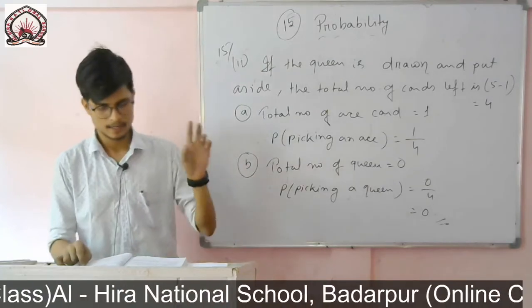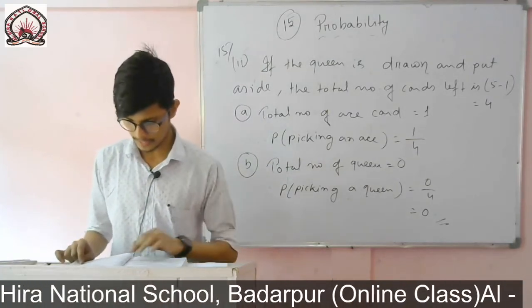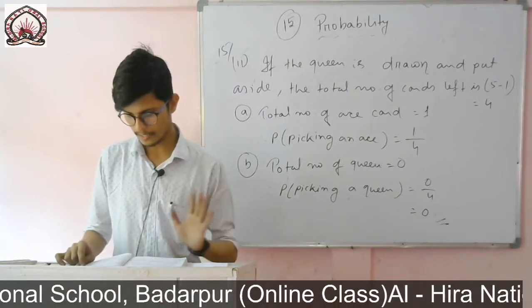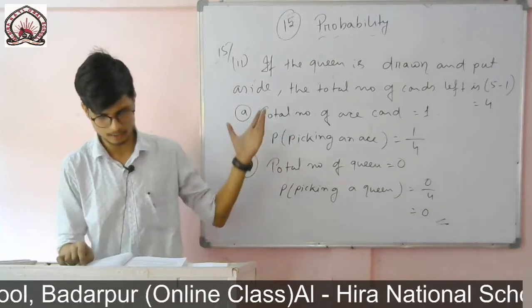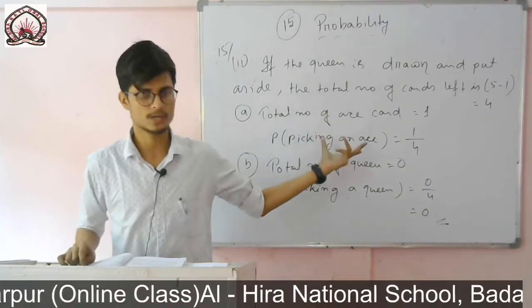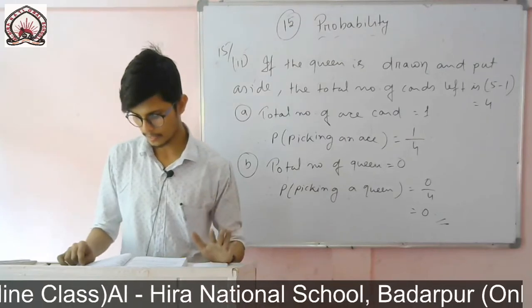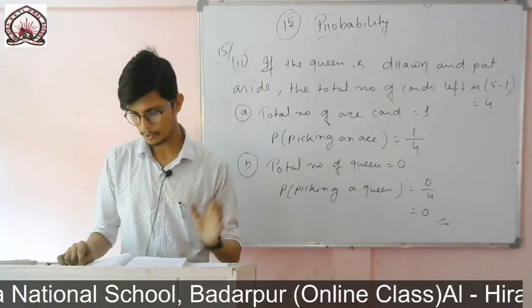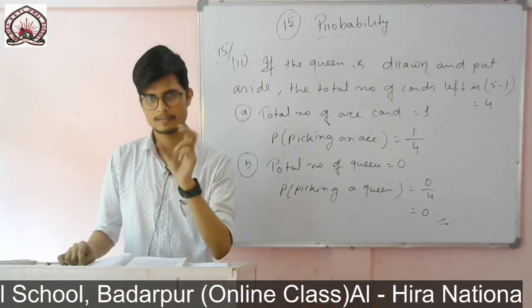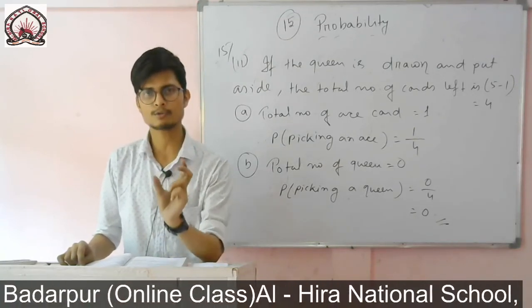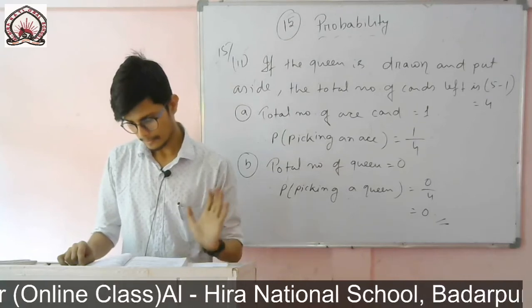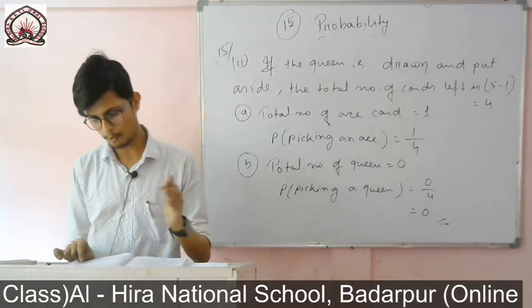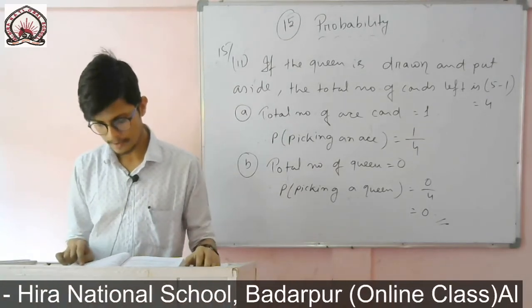So what I have said is that there are 4 ace cards in a deck. You see there are 4 ace cards written here also. I have earlier also shown in this chart that there are 4 ace cards in a deck. That means the favorable outcome is 4 and the total possible outcome is 52, because there are 52 cards in a deck, out of which only 4 cards are aces. So the probability will be 4 by 52, which is equal to 1 by 13.